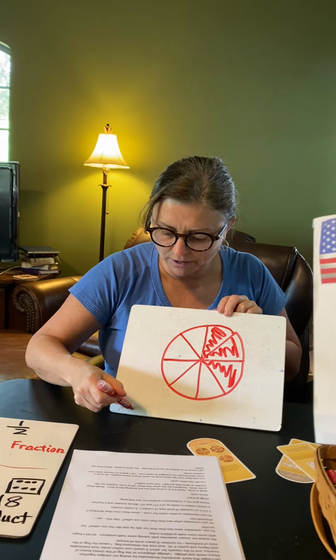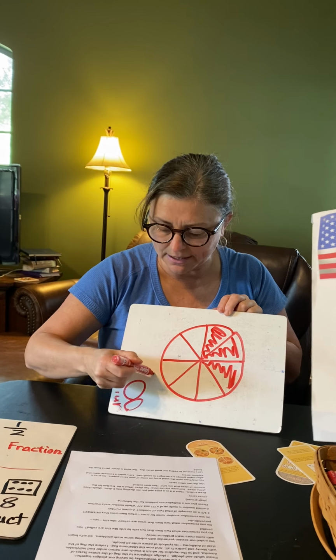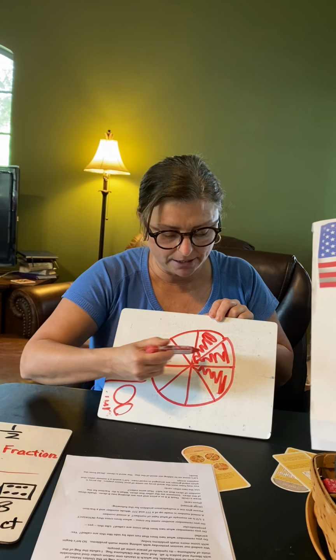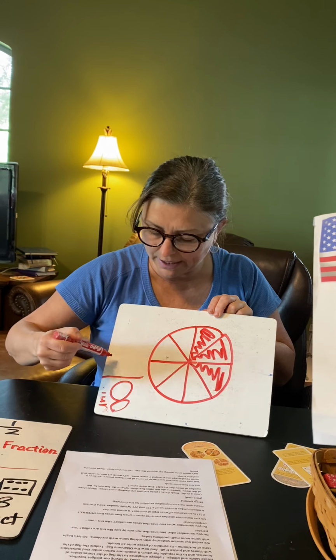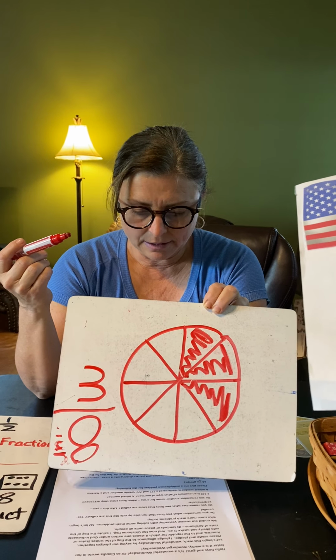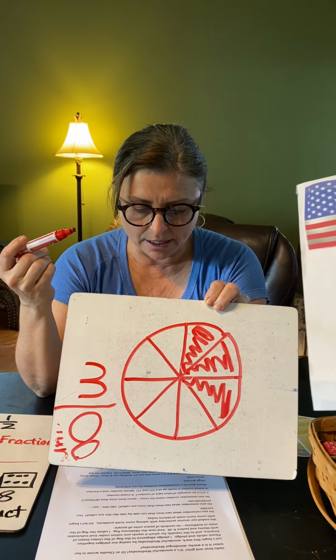How many did we start with? We started with 8 parts. How many did we shade? 1, 2, 3 slices. What fraction does that give us? 3/8. 3/8 of the pizza is shaded.